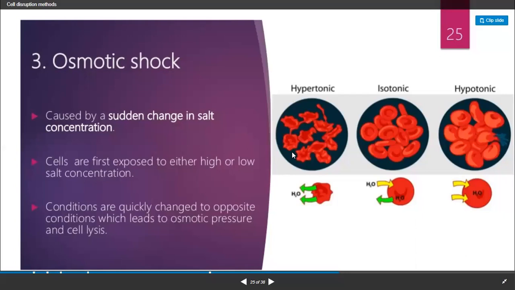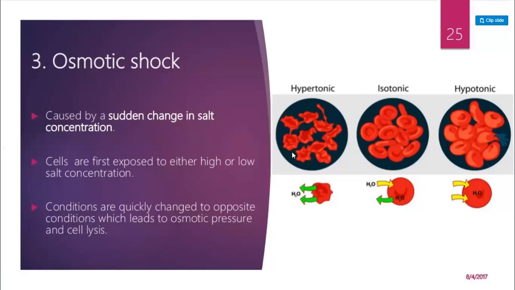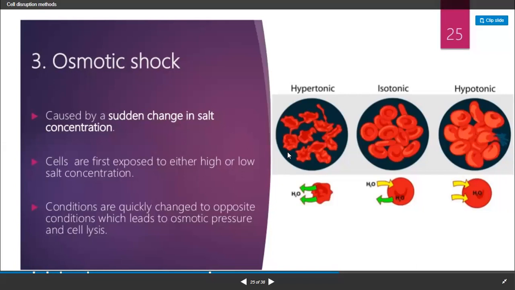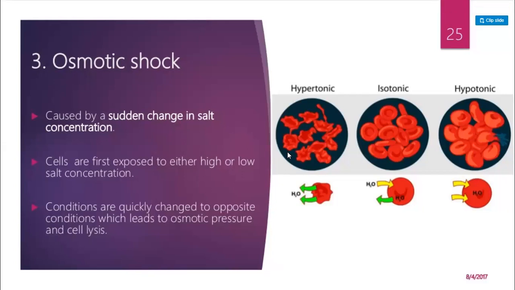The next method is applying osmotic pressure on the cells. In this method, we apply salt concentration so that the cells which can tolerate it come into contact with the salt and can be burst with a higher concentration of the salt and low concentration of the salts. So they can die.